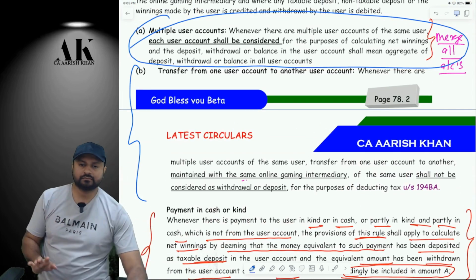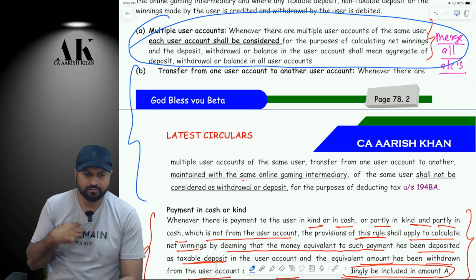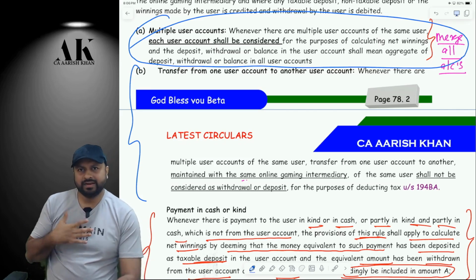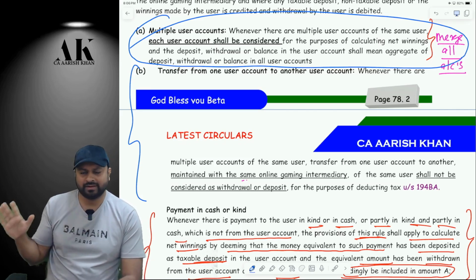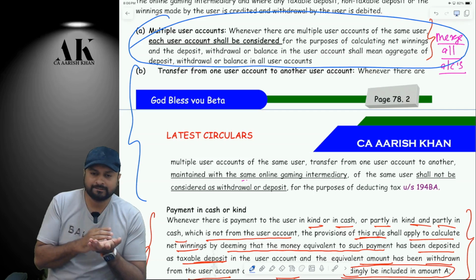See here. As I've told you, I've opened 2 accounts, one in my wife's name and one in my name. But both the users are the same, officially. My account has my PAN number, and my wife's account also has my PAN number only. Now, listen carefully. Think logically.